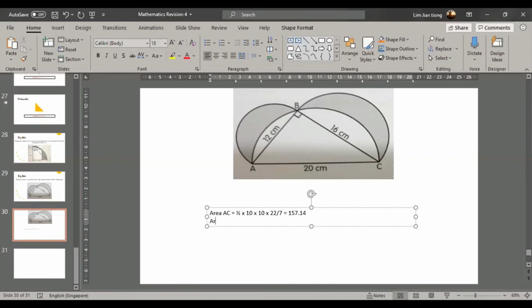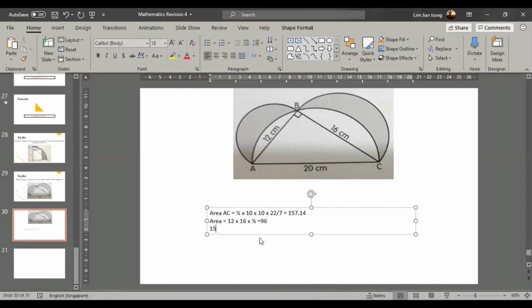After that, I need to find this triangle. If I take the big semicircle AC and minus away this triangle, I will get this area and this area. The area of triangle is 12 times 16 times half, which is 96.